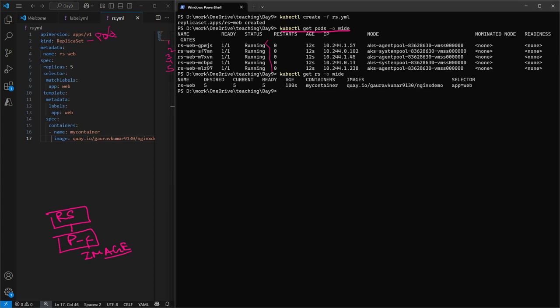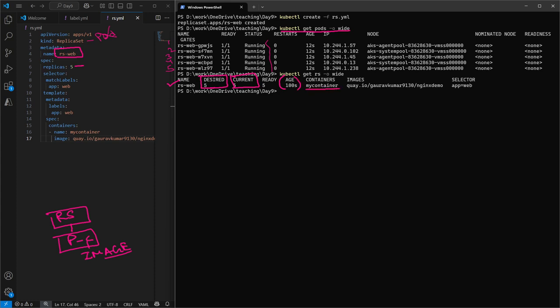Here it is showing the name of my replica set, which I have mentioned, rs-web. Desired means how many pods I want. I have mentioned 5. This is the 5. Current means how many pods we currently have? 5, and all of them are in a ready state, and the age it is showing.